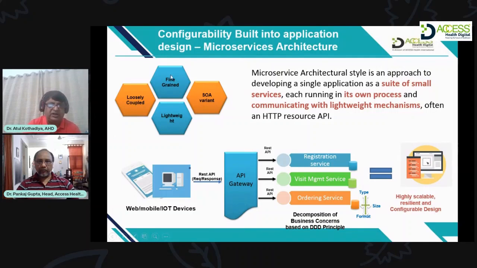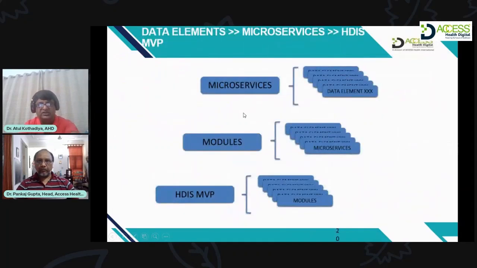And in this particular slide we'll talk about what microservices are. Different microservices, for example a registration microservice, or a group of microservices, will form a module. For example, the OPD module needs registration, billing, and EMR. All these services coming together will be your OPD module.